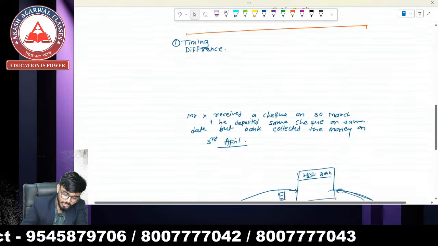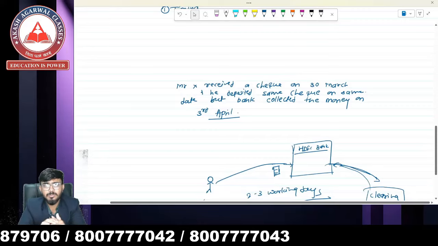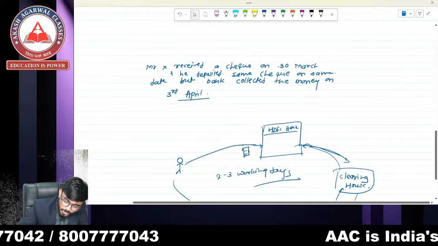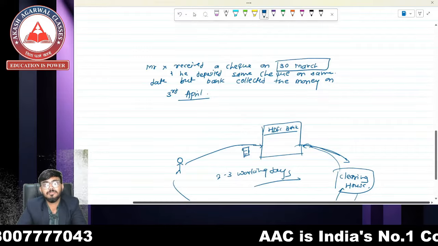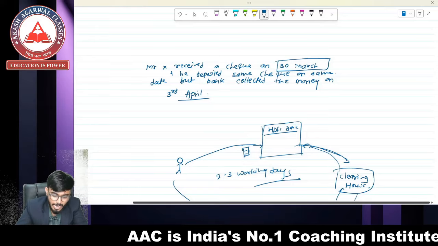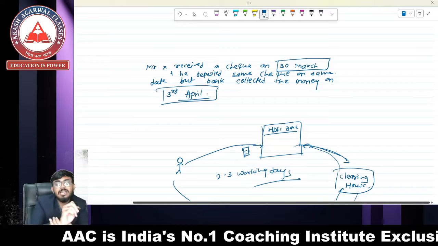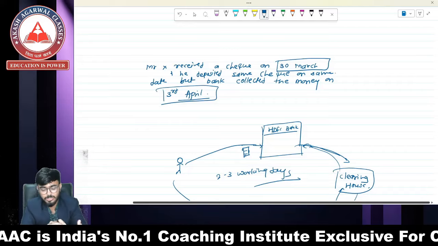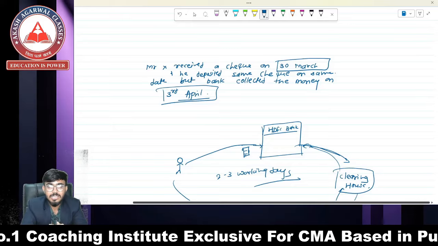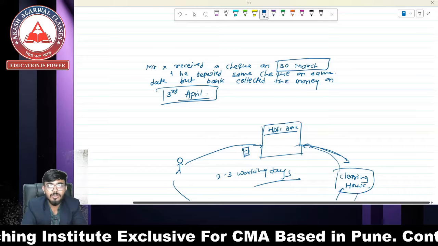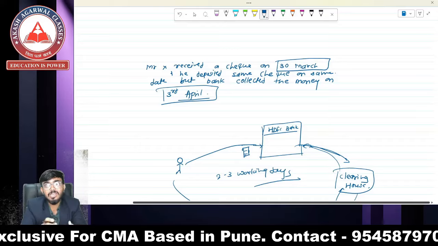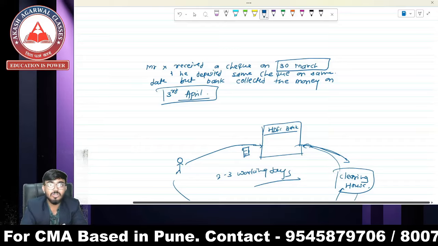So, sir, what kind of difference is made because of this transaction in our books of accounts? Accountant is going to record the transaction on 13th March, and bank will record the transaction on 3rd April. So there is a difference in dates. Sir, is the accountant wrong while doing entry? No, accountant is not wrong. Is the bank wrong? No, bank is also not wrong.